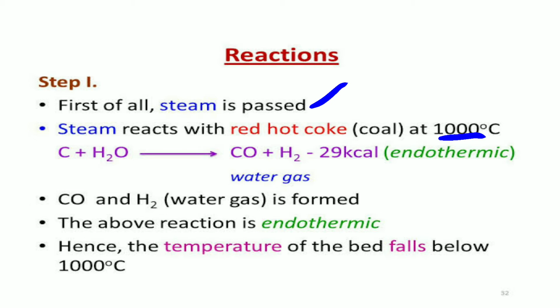The reaction is as follows: carbon reacts with steam, that is water, to give CO plus H2, which is called water gas. And here we get minus 29 kilocalories of energy. This is an endothermic reaction. Hence the temperature of the bed falls below 1000 degrees Celsius.